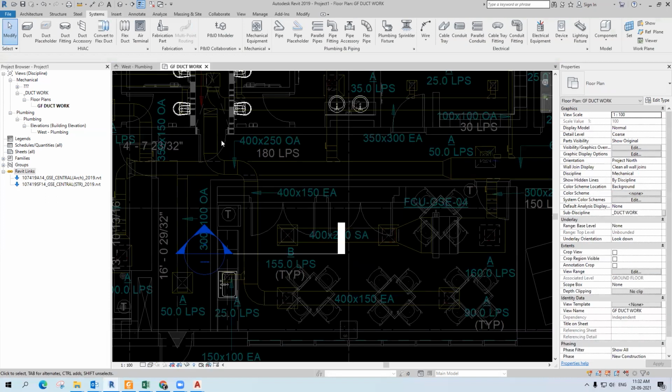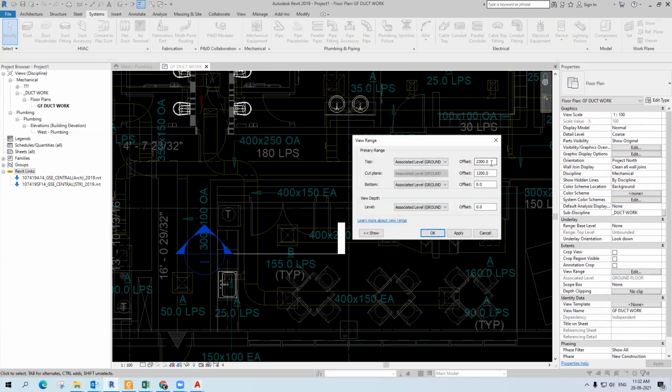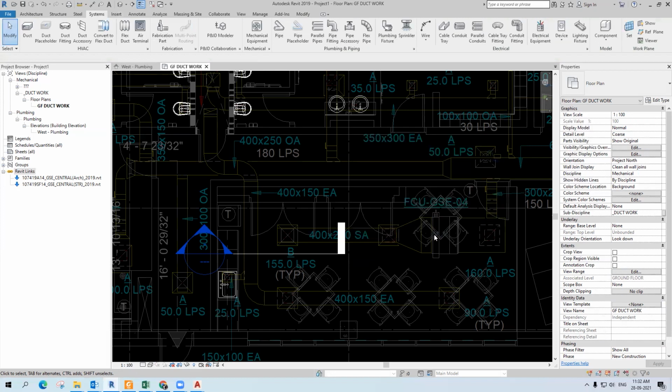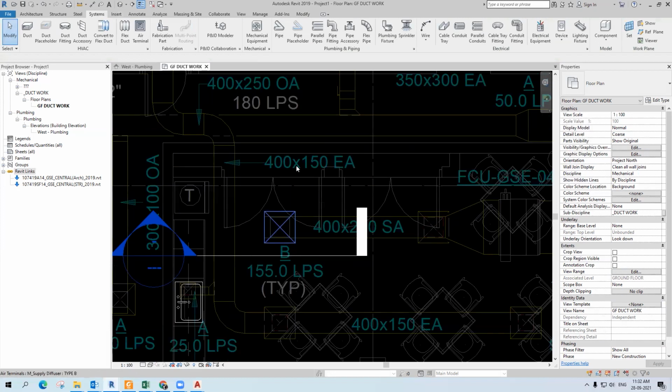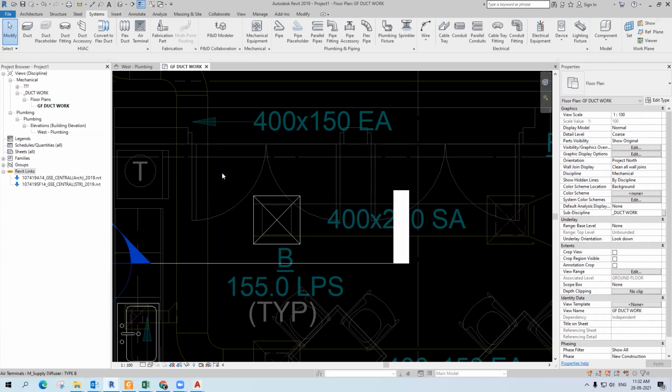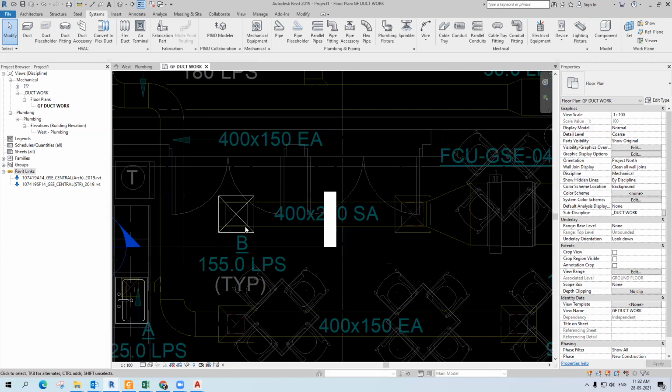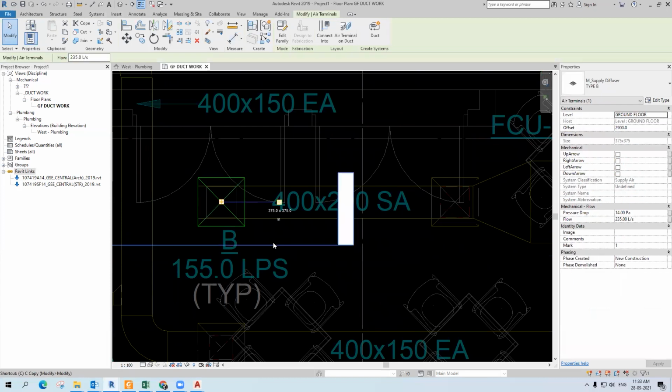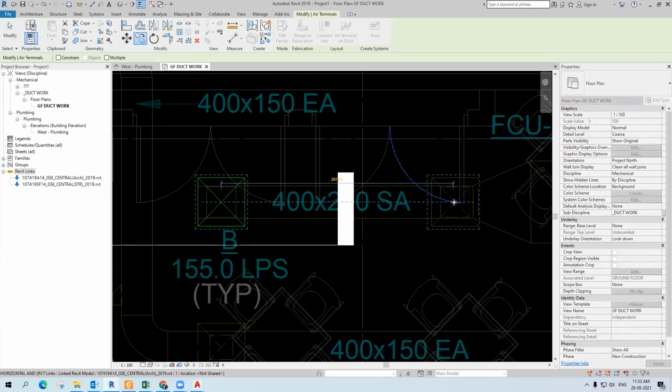Okay, so I'll do one thing. I will go to plan view range. I'll edit this one and change this value to 4100. Right? Now you can see the object. Got it? Okay, I'll do one thing. I will just copy this one.